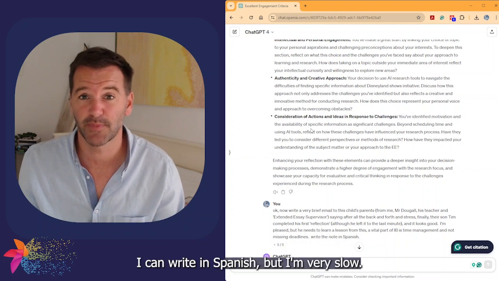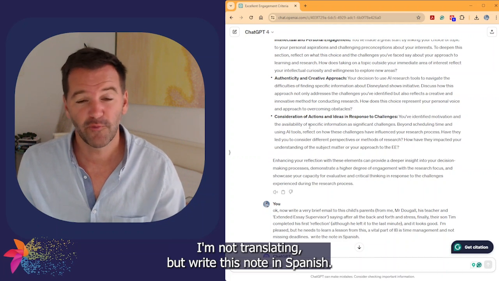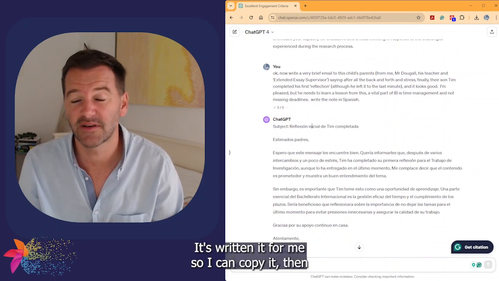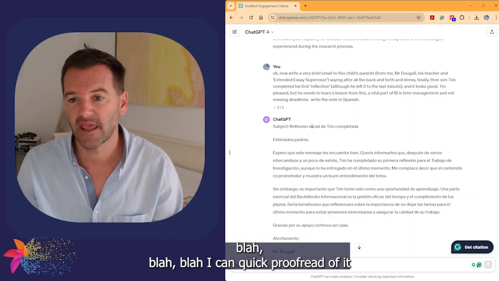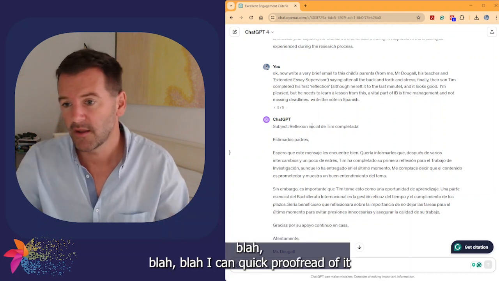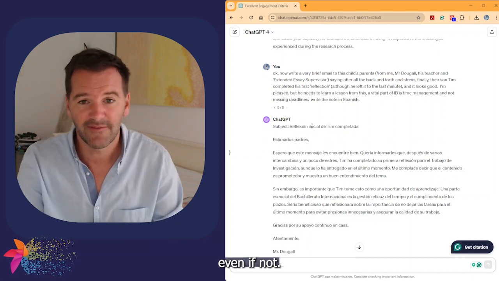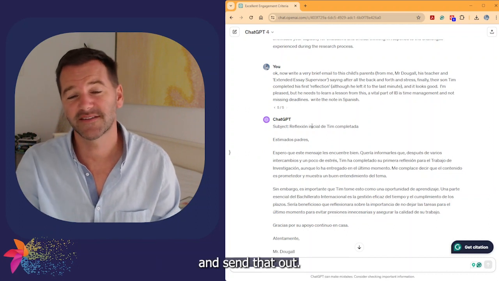I can write in Spanish, but I'm very slow. So here we go. I'm not translating, but write this note in Spanish. I scroll down. And there we go. We've got it in Spanish. It's written it for me so I can copy it and paste that. Estimado padres, espero que este mensaje le encuentre bien. Blah, blah, blah. I can quick proofread it. Even if not, parents are always understanding, but I can copy and paste that and send that out.